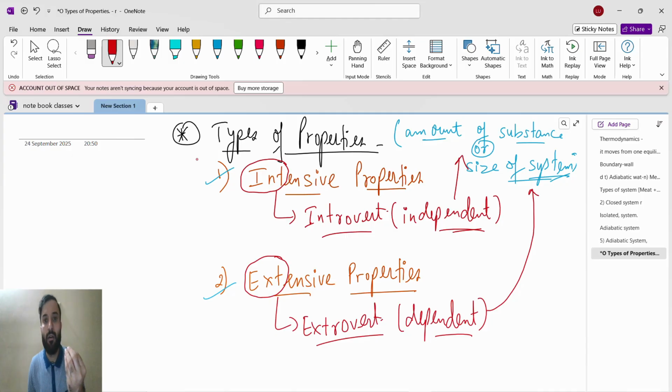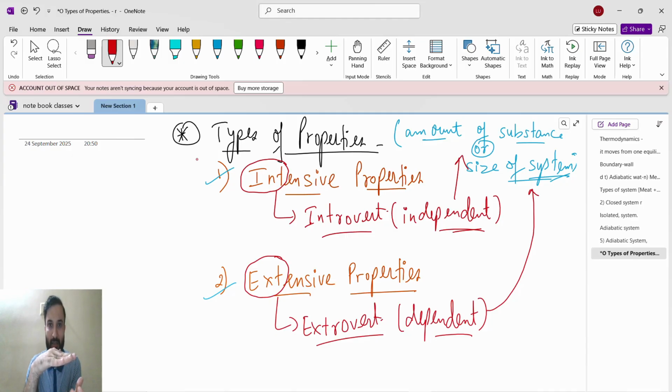Same like pH. Suppose I take one acid whose pH is 8. From that I take one glass of acid. What will be the pH of this? 8, right? Suppose this is a beaker, and inside this beaker I fill a base whose pH is 8, and I take one glass of that base.